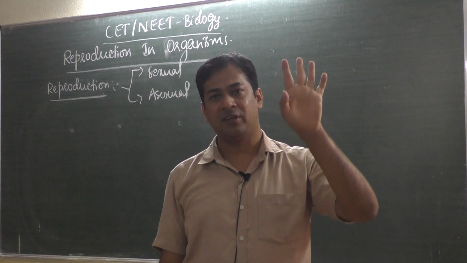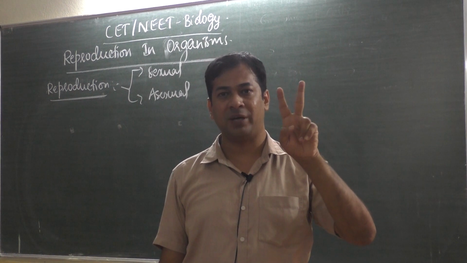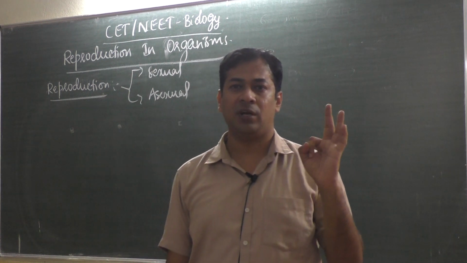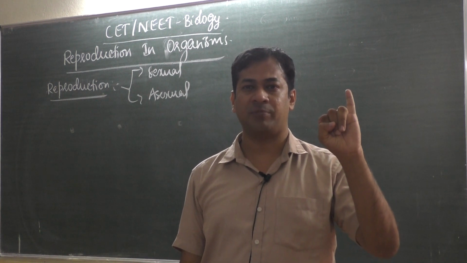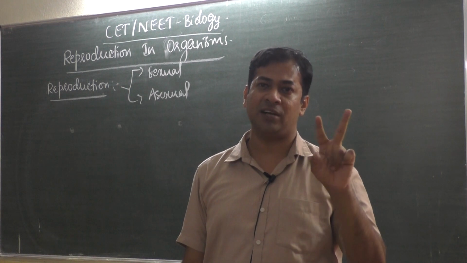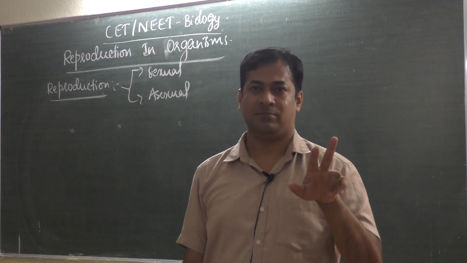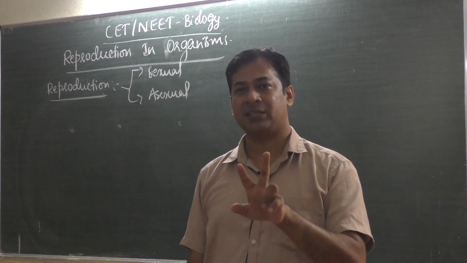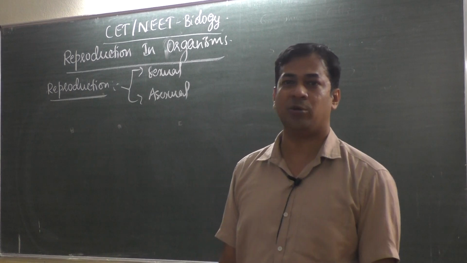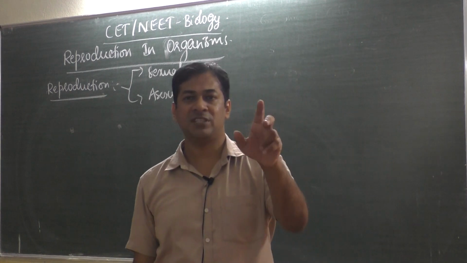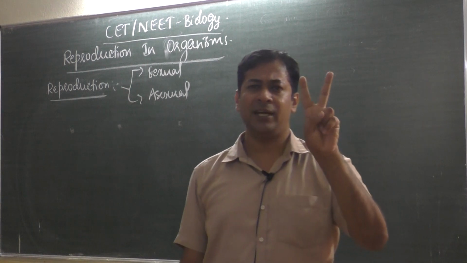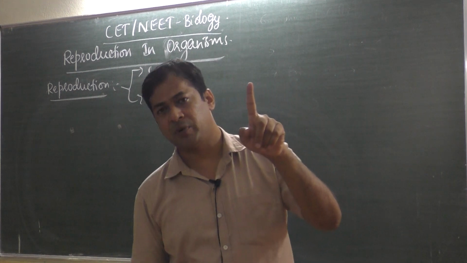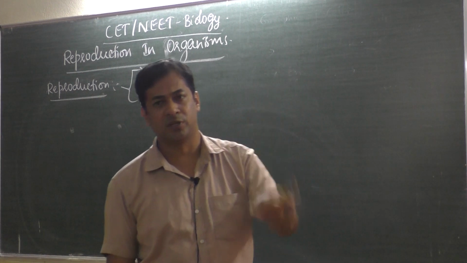Forget what you have learnt in 10th standard. They confused you by saying there are three types of reproduction: sexual, asexual and vegetative, isn't it? Actually, asexual and vegetative reproduction are both the same. The word asexual we use for animals, and the same asexual method in plants we call vegetative propagation. So asexual and vegetative methods are the same. That means there are only two types of reproduction mainly: the first one is sexual reproduction and the second one is asexual reproduction.